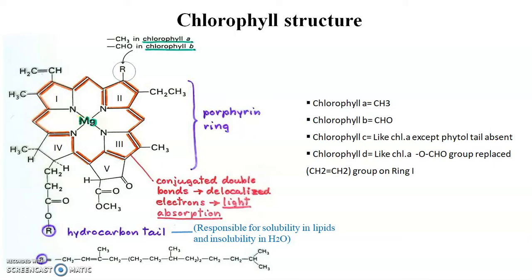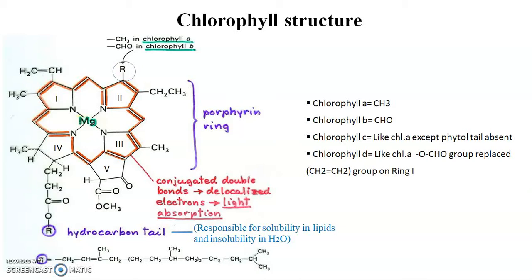We already know that chlorophylls are of different types: chlorophyll A, B, C, D and E. What is the difference between them? Chlorophyll A has a methyl group, CH3, on ring number 2. In chlorophyll B, it is a CHO group on ring 2.